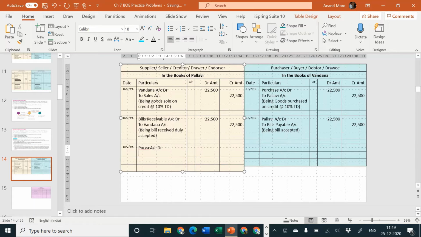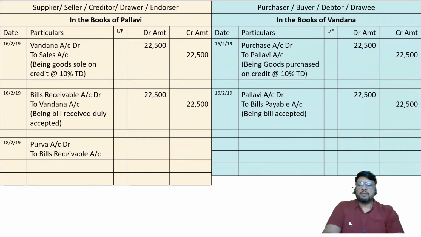Purva account debit. To what? To bills receivable account. She can't say to bills payable account because it is not bills payable for Pallavi. It is the old bills receivable which was received by her on 16th of February.